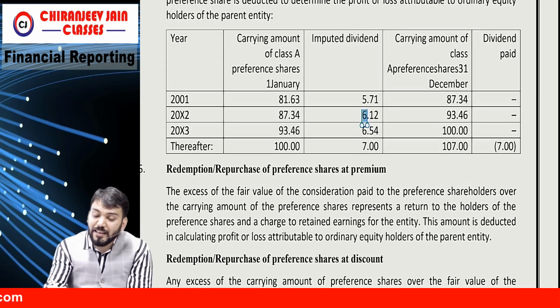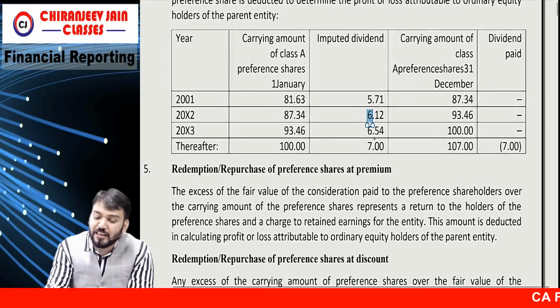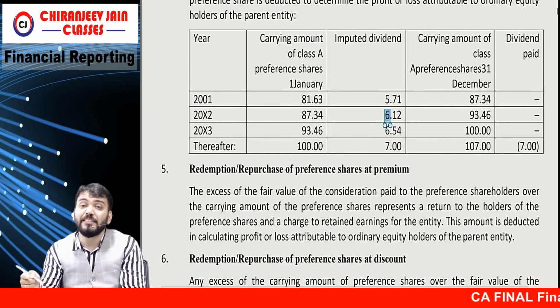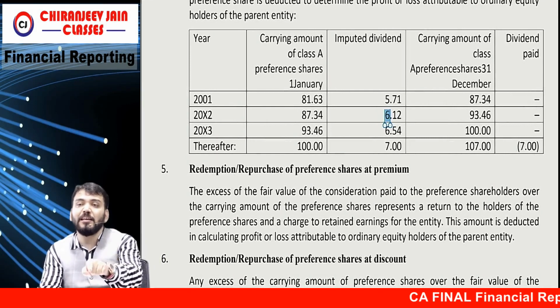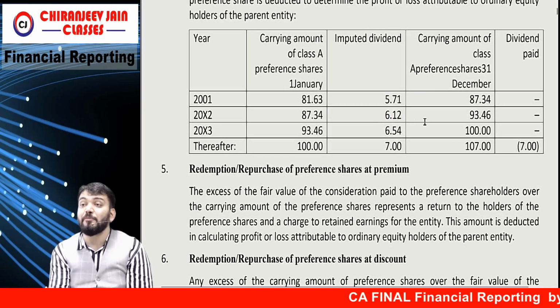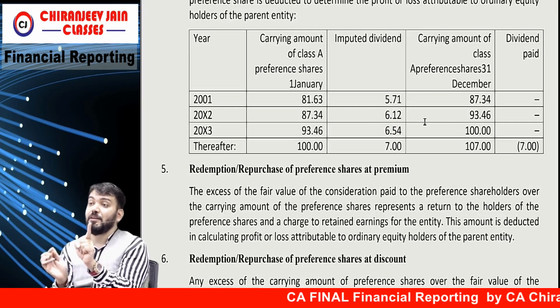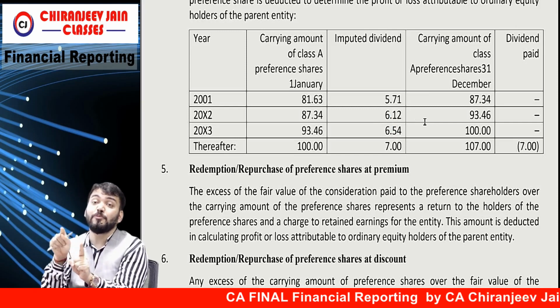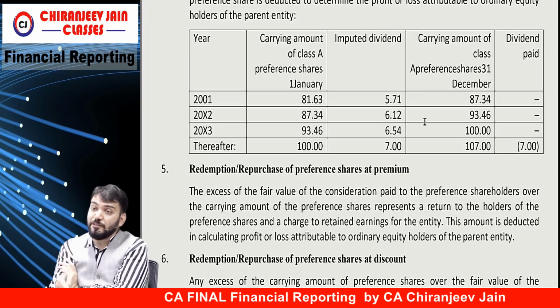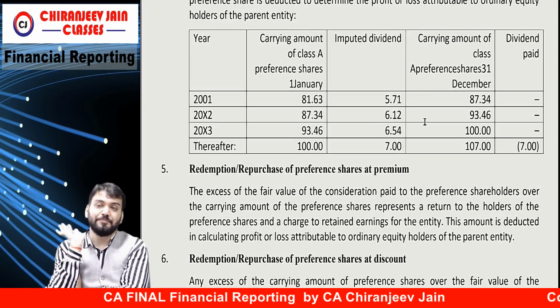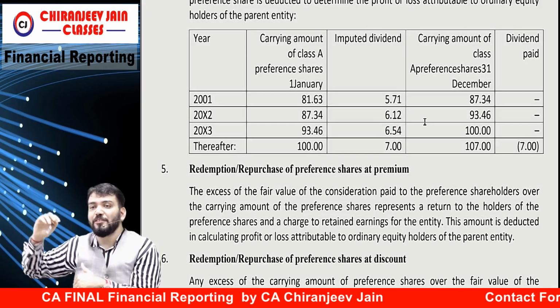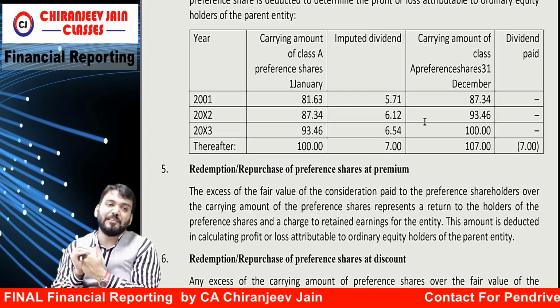Correct? What they are saying, this will be considered as dividend for increasing rate preference shares, and for year 1 deduct what? 5.71 to calculate profit or loss attributable to equity shareholders, even though you are not recognizing this dividend. Understood? Did you understand? Therefore I was reluctant to teach.